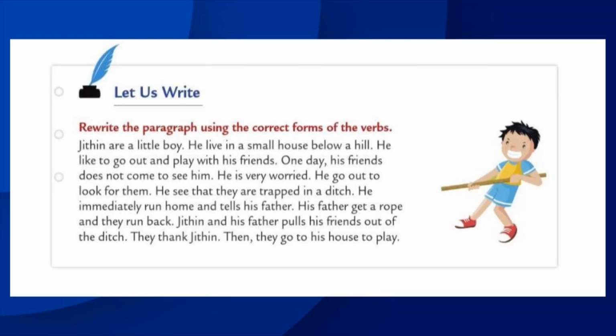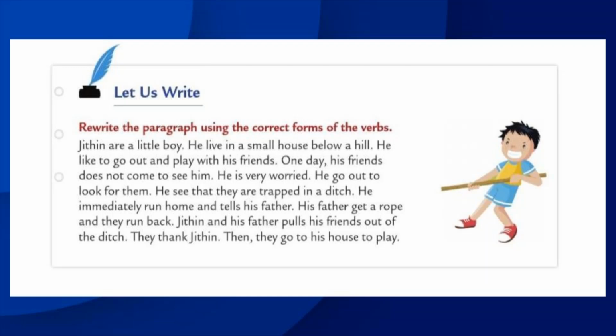Look here. Jitin are a little boy. Jitin is a boy's name. It is a singular subject. We know very well that Jitin is a boy's name. So it is singular subject. What I said, if we are using singular subject, we must agree with singular verb. Look here, Jitin are. Are is not a singular verb. So what should we have to do now? Strike out the verb are and write is. Jitin is a little boy.